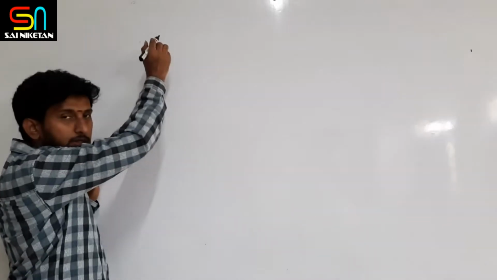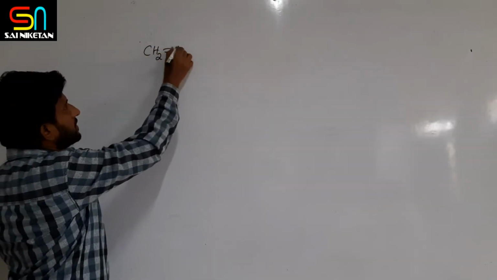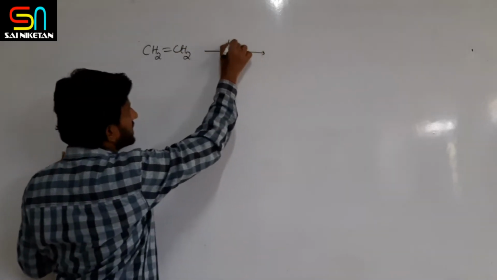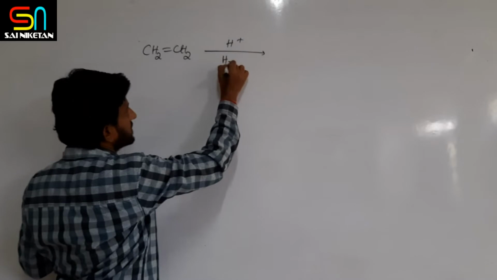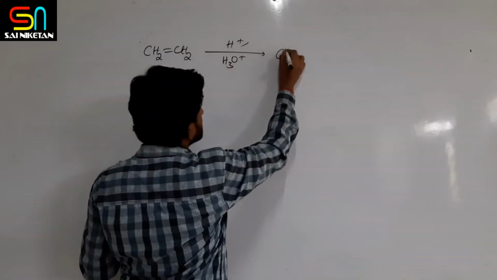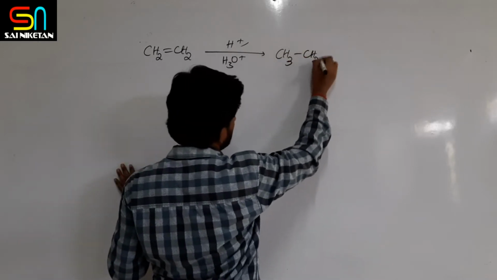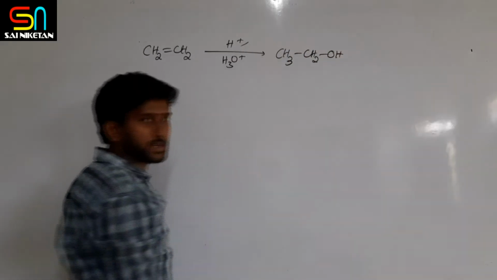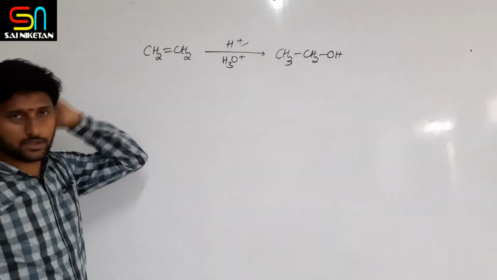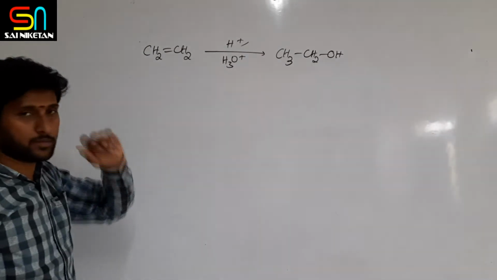Okay. Next, with this simple example we have seen the acid catalyzed reaction. You can synthesize alcohol, right? If it is a symmetrical alkene, then you can get only one alcohol.